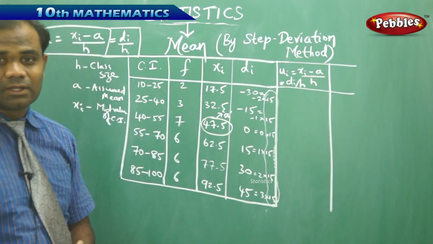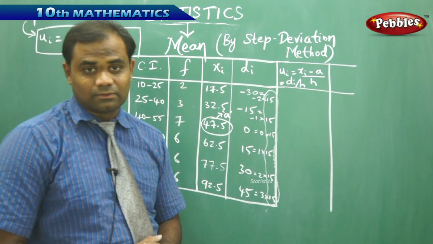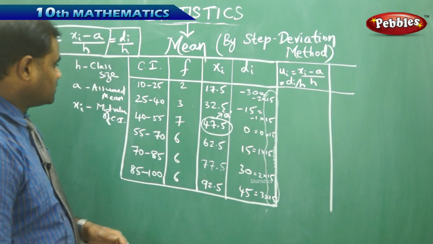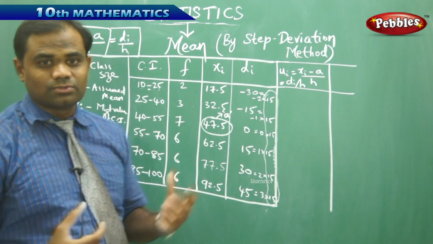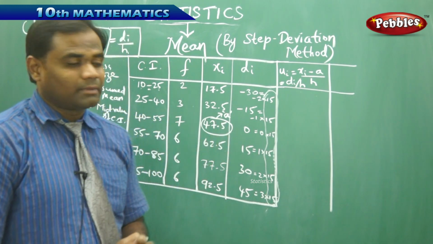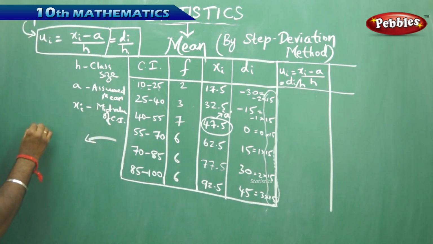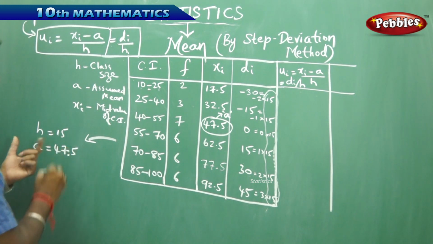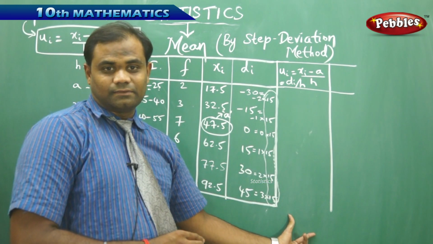So let's see how the step deviation for each of the class intervals can be calculated, respectively for their frequencies and class sizes. Now, as I clearly see here, the class size 10 to 25 has 15 students in each group. Therefore, my class size h is 15. In this case, my class size h is 15 and my assumed mean a is 47.5, through which I calculate the ui's for each of the class intervals.